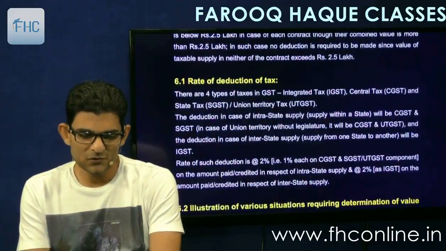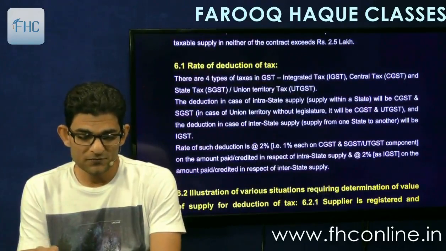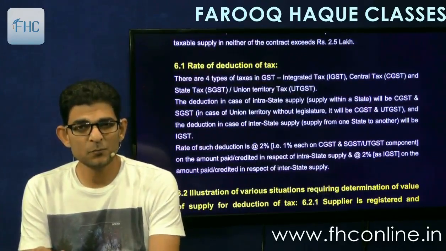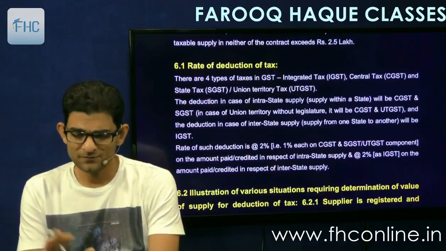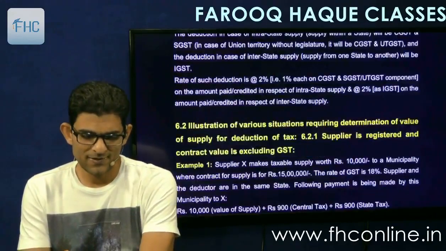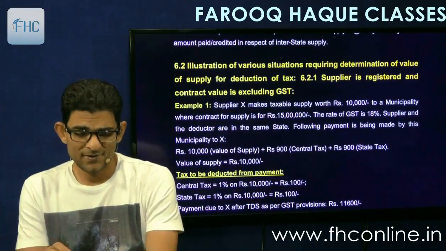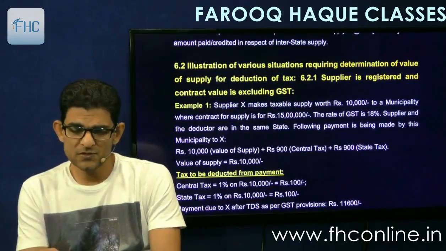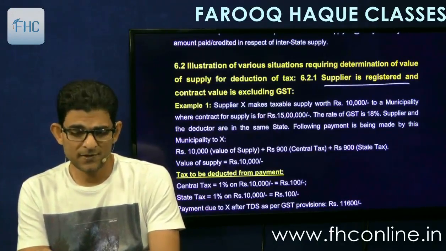Then rate of deduction of tax is given, so that also we have seen. If it's IGST, it will be 2%. If it is intrastate, then you'll have to divide it 1 plus 1. Very simple. Then there are some illustrations also given. So first illustration is supplier is registered and contract value is excluding GST.